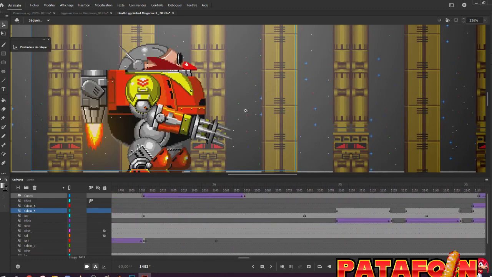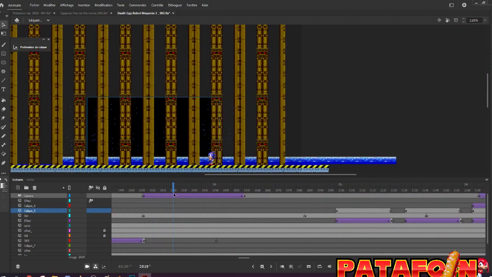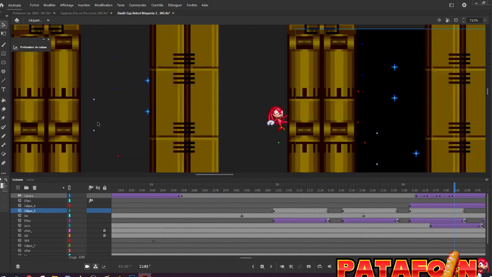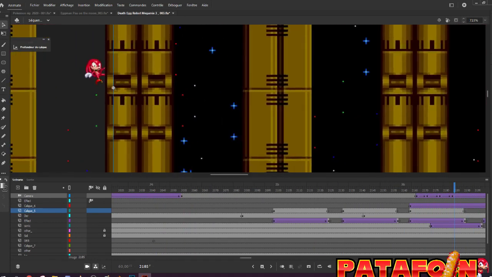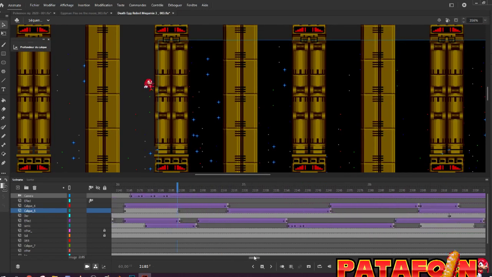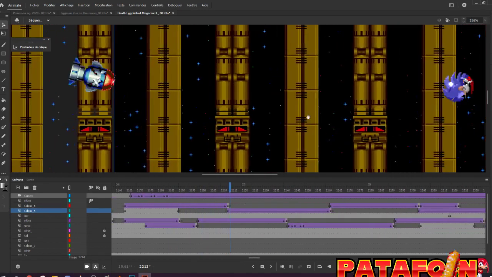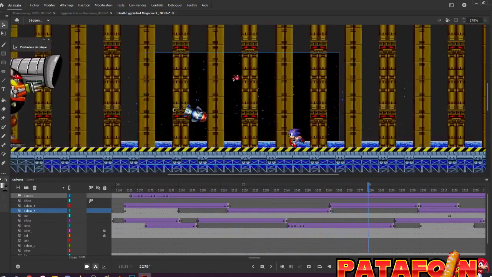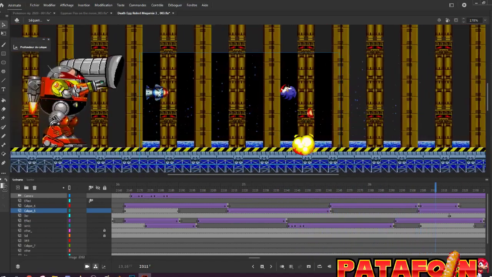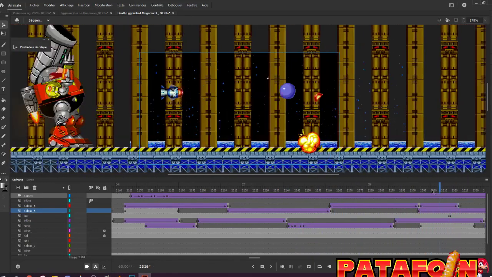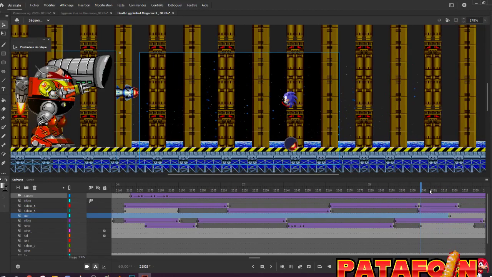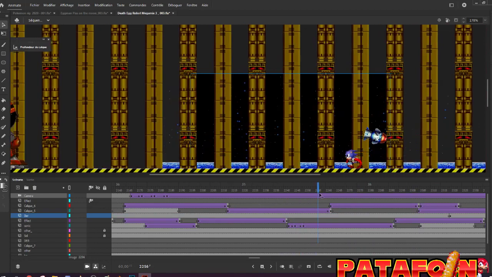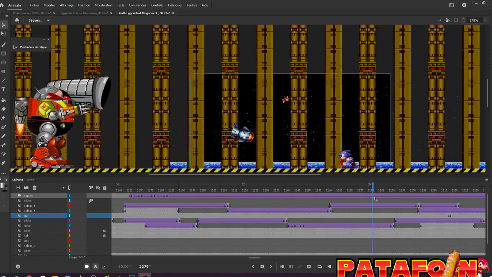Then there are two Easter eggs, if I remember, in this video. The first one is here. You have a random Knuckles flying into space. As you can see. And also, the robot is doing a loop animation, but the missiles are not appearing from the cannon, of course.